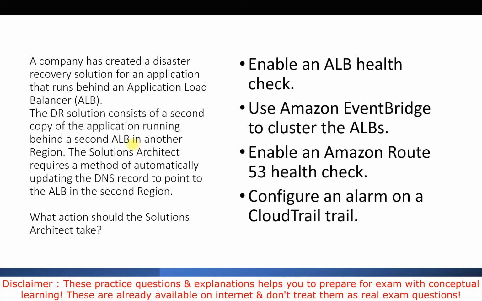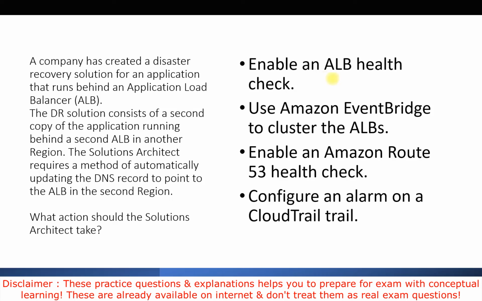Let's talk about the options one by one. First, enable an ALB health check. This option is not correct, because it will simply perform the health check of an instance behind the application load balancer, but we are looking for something which can help us update the DNS records as well. So this will not help here.